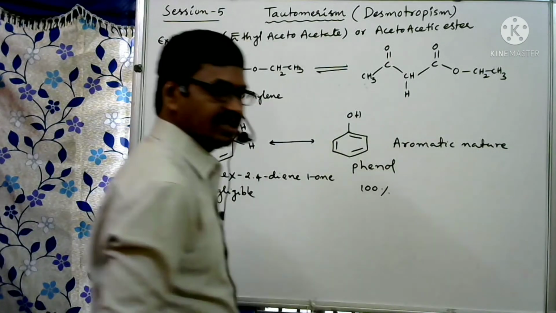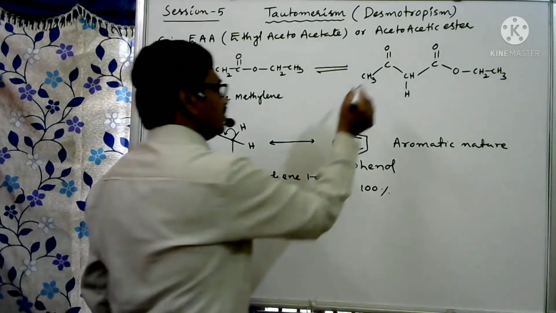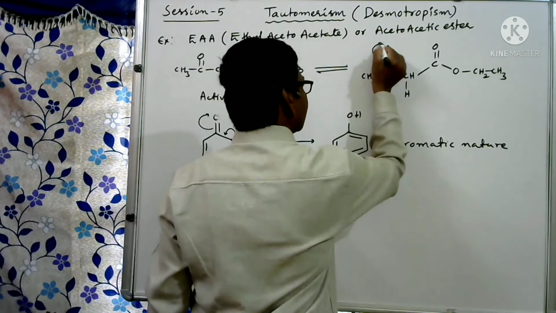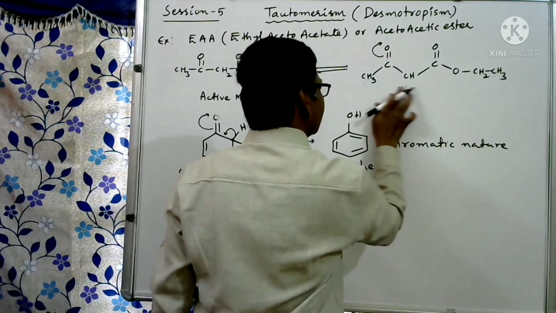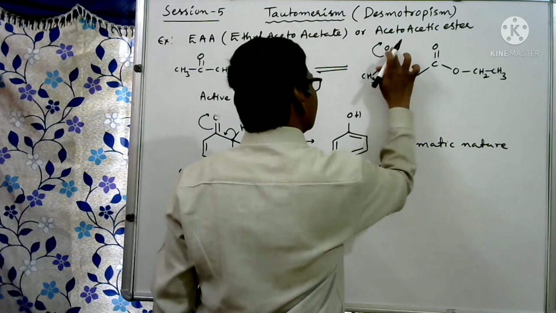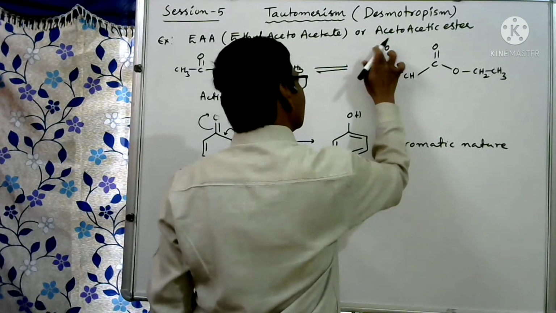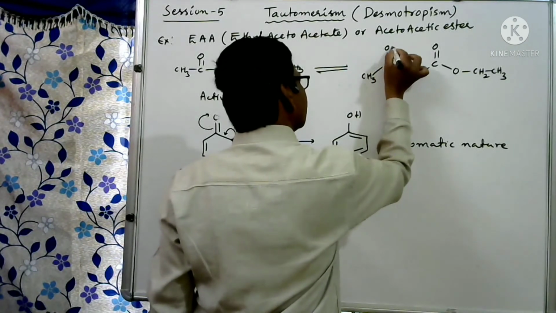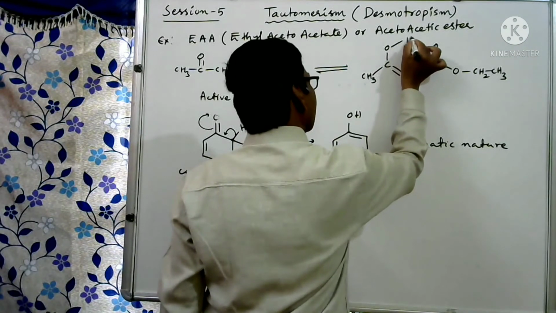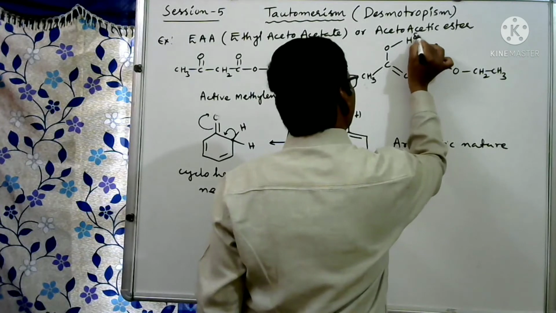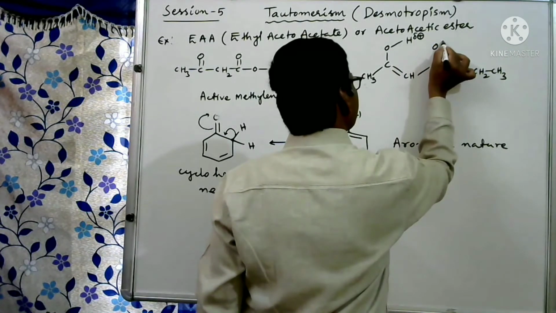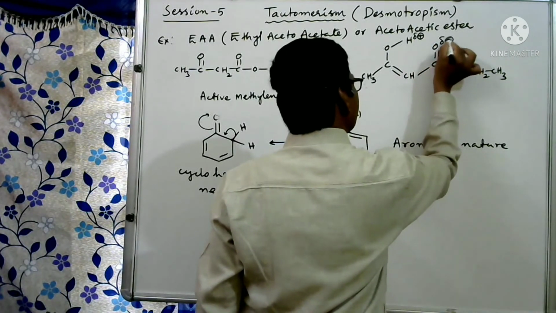Whenever this bond shifts here, it will come here, so there is a double bond. The bond shifted from here to oxygen, so oxygen gets a negative charge. That negatively charged oxygen accepts hydrogen. So here we can expect a partially positive hydrogen, and here a partially negative oxygen.